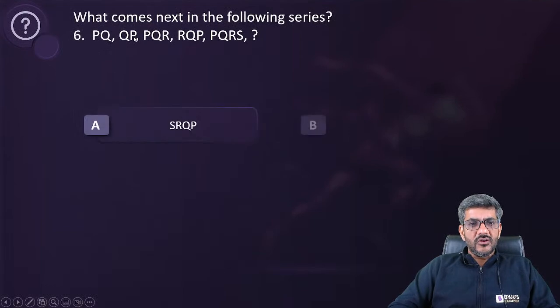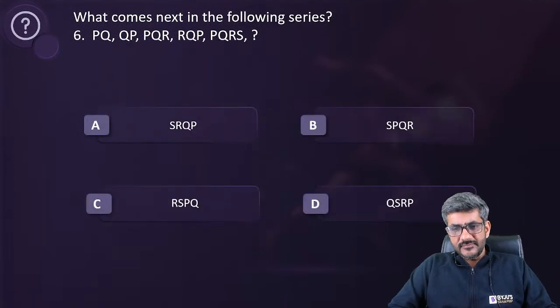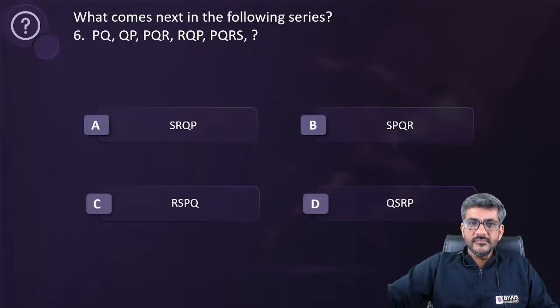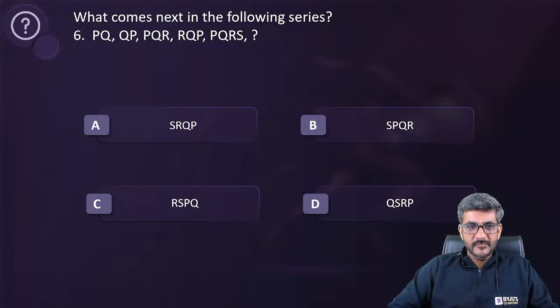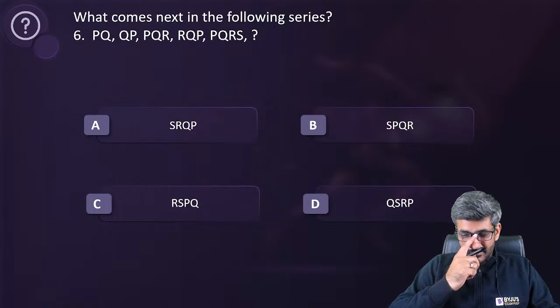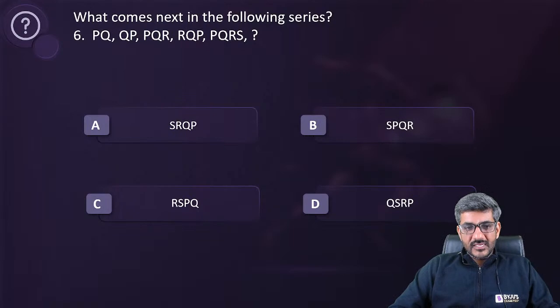Here is question number 6 for all of you. Let's see who answers this one fastest. What comes next in the series? Naman has answered, that is SQRP.